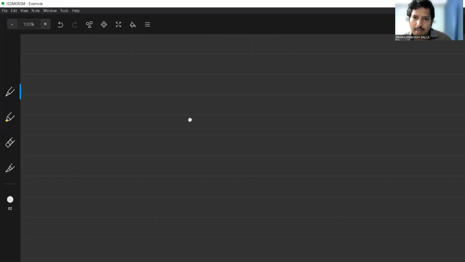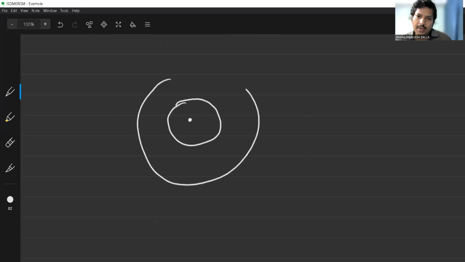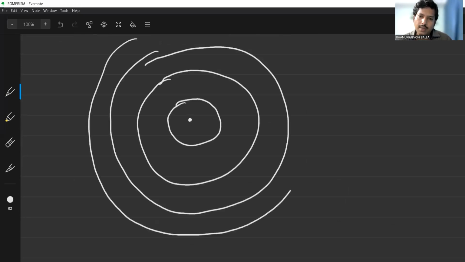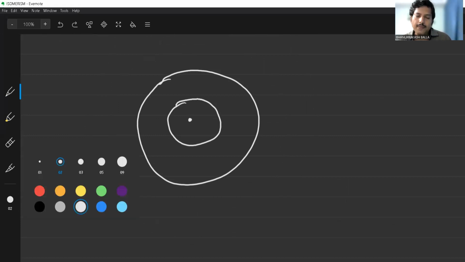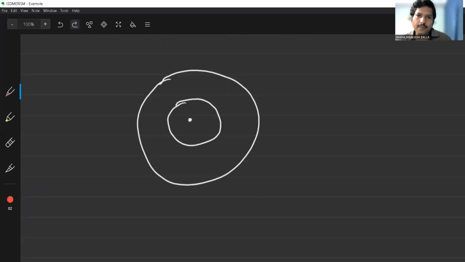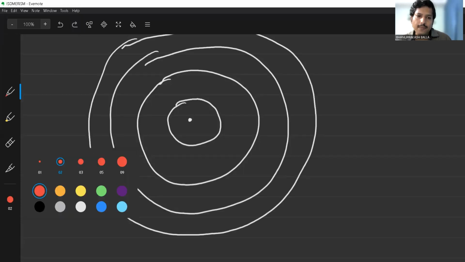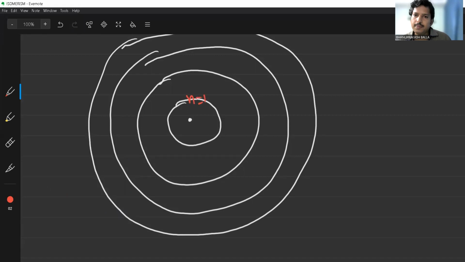Okay, now based upon these first two quantum numbers, the principal quantum number and the azimuthal quantum number, look at the diagram. It shows the nucleus, the first orbit, the second orbit, and the fourth orbit. Here n is equal to 1, that is called the K shell. n is equal to 2, L shell. n is equal to 3, M shell. n is equal to 4, N shell. In each main shell, the energy of the particular electron will be constant.